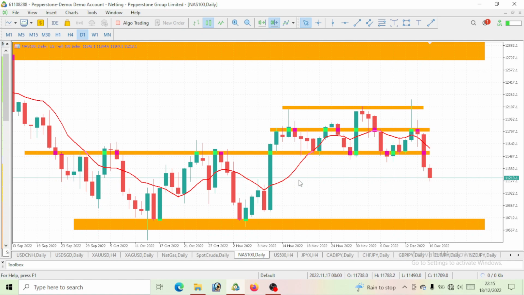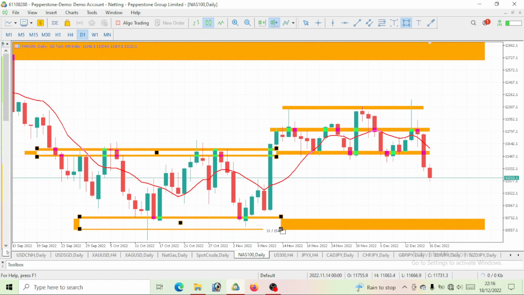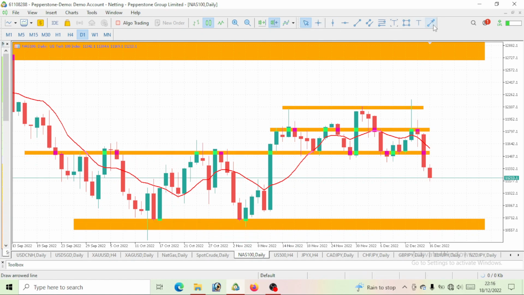Let's start with this range market move and why we actually range it before we need to analyze it properly. You see that this level that I've highlighted there, we will take it as our resistance level, and this level that is here, we will take it as our support level on the daily time frame.